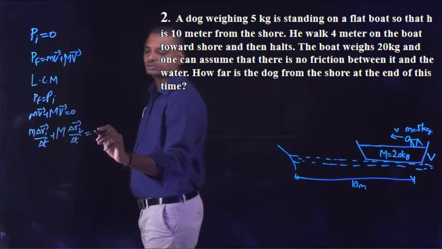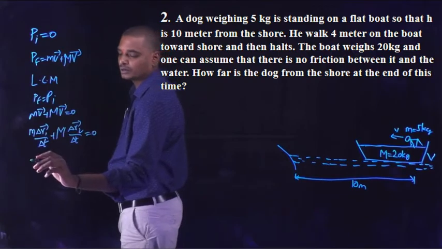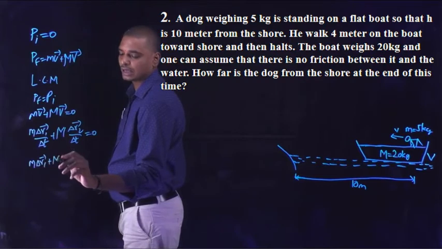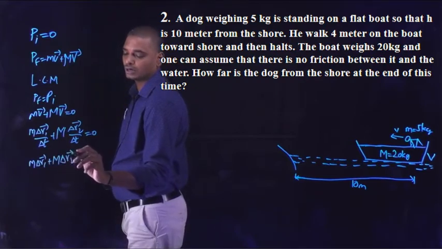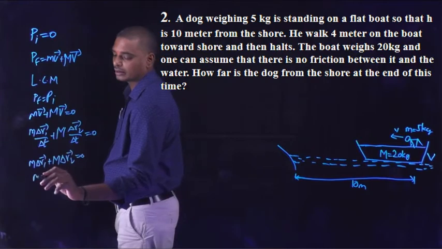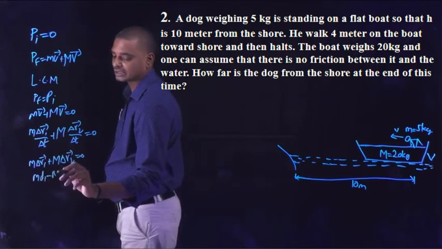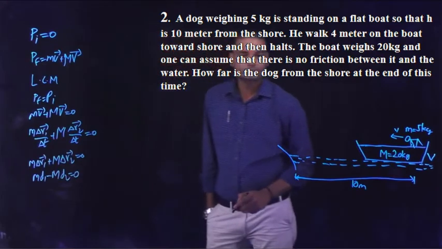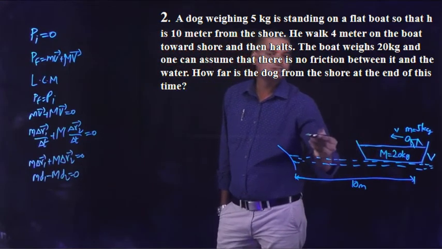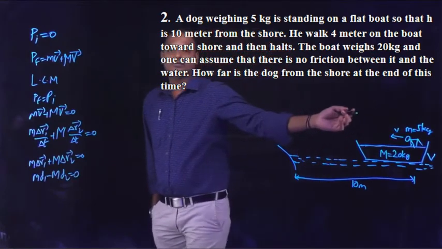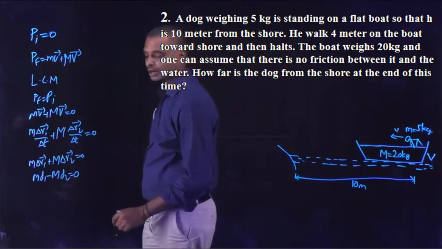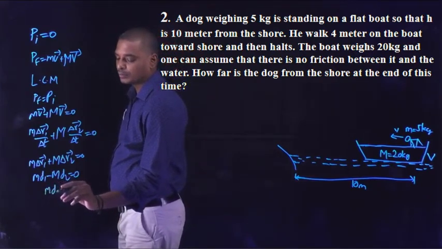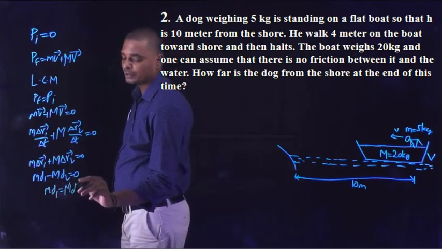is equal to 0. Here as delta T goes outwards, so M into delta R1 bar plus capital M into delta R2 bar is equal to 0, or can also be written as M into D1 minus capital M into D2 is equal to 0. Why I am writing minus here: as the dog is moving towards the right, the boat moves towards the left. So both are in opposite direction, so we are writing M into D1 minus capital M into D2 is equal to 0, or M into D1 is equal to capital M into D2.